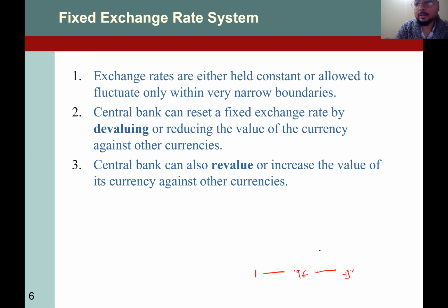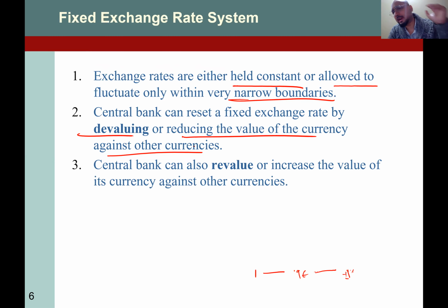So exchange rates are either held constant or allowed to fluctuate, but in a very narrow band, narrow boundaries. So central banks can reset a fixed exchange rate by devaluing, or reducing the value of currency against other currencies. So in that case, government is directly influencing or directly participating in the forex market. Similarly, if the value is going down too much, the central bank can increase the value against other currencies as well, right?